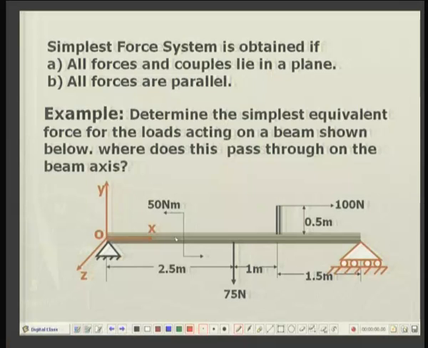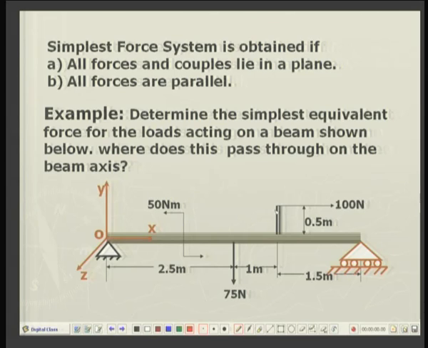Let us illustrate this with the help of examples here. First is the example of a beam which is subjected to a force of 75 newtons at a distance of 2.5 meters from the left hand end, and the second force is a horizontal force of 100 newtons which is acting on a bracket fixed to the beam.